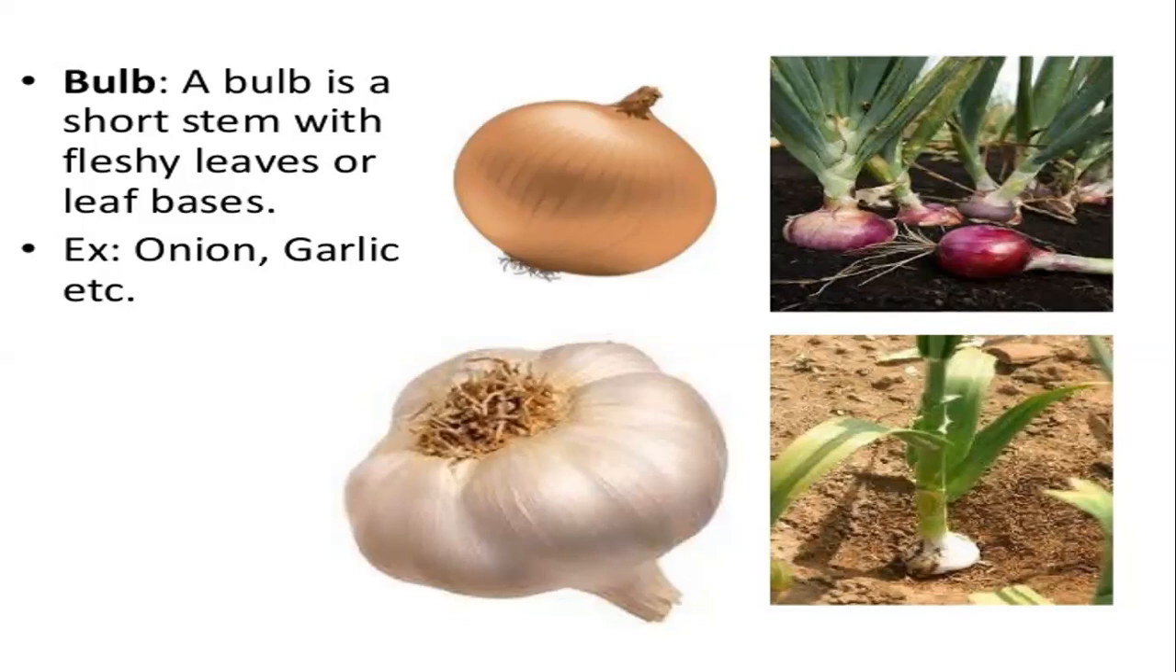There are 2 types of leaves. Scale leaf, the one which will not undergo photosynthesis, and the other is foliage leaf. Foliage leaf is the one which will undergo photosynthesis. So the peel that you are removing is actually a dried scaly leaf. It's a dried scaly leaf.